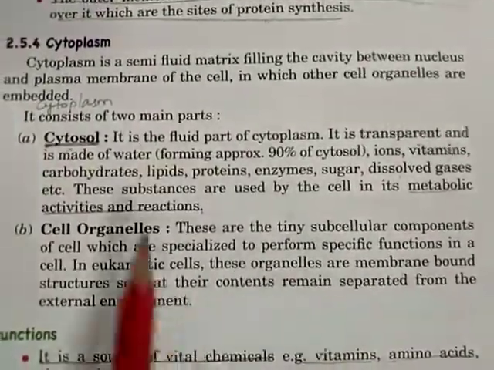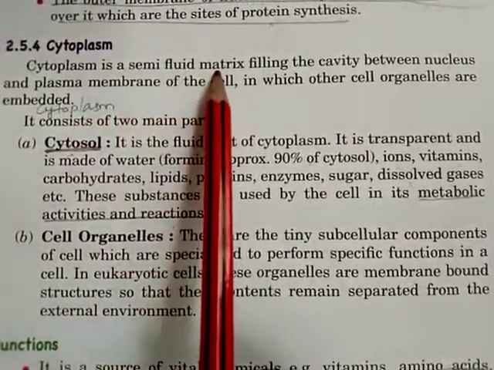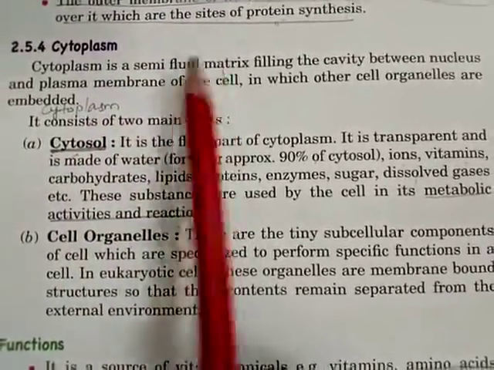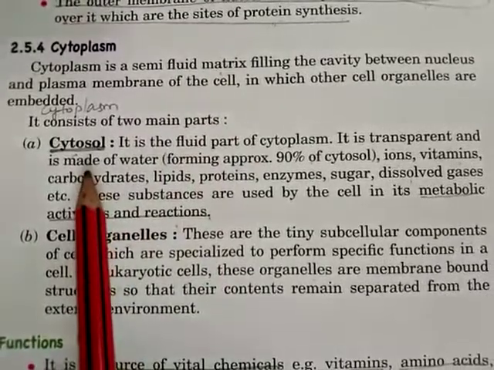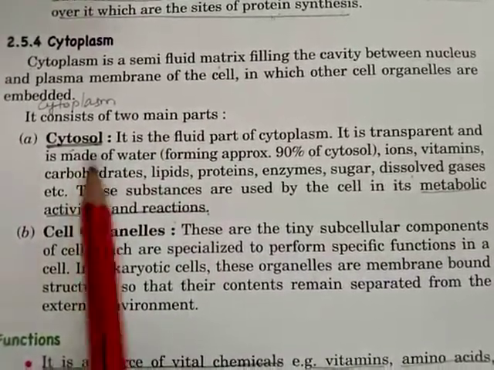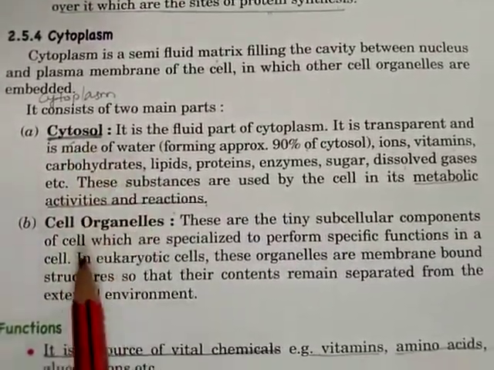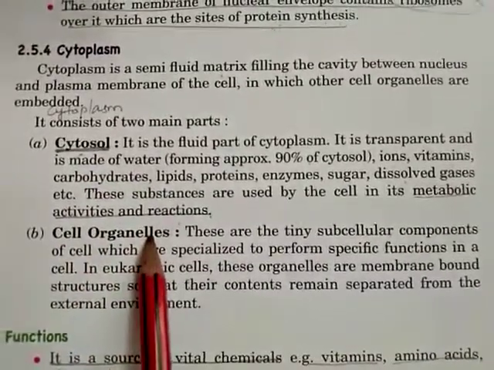So cytoplasm is a semi-fluid matrix which is present in the cell and it is made up of two main parts. One is cytosol, and the other is the cell organelles.